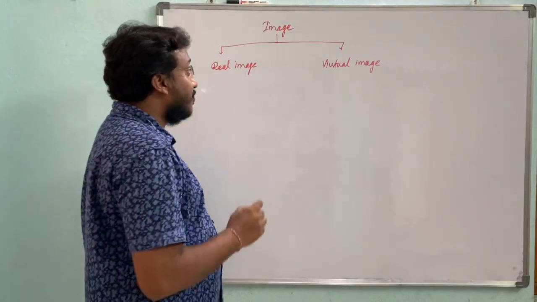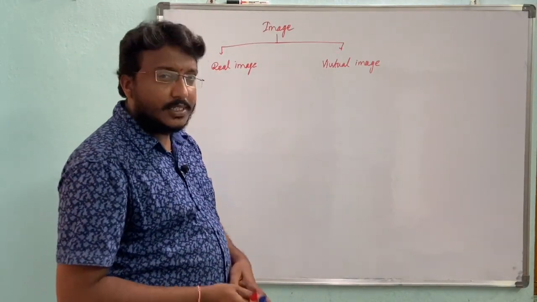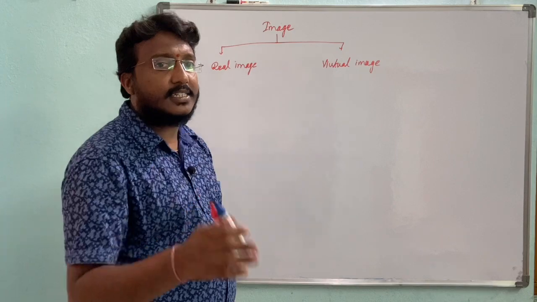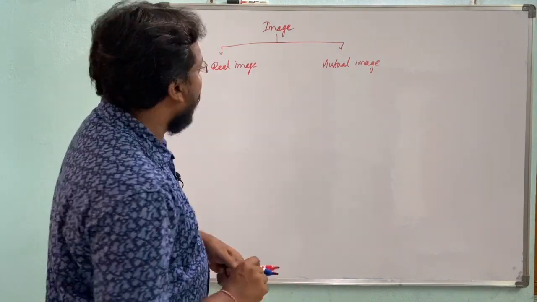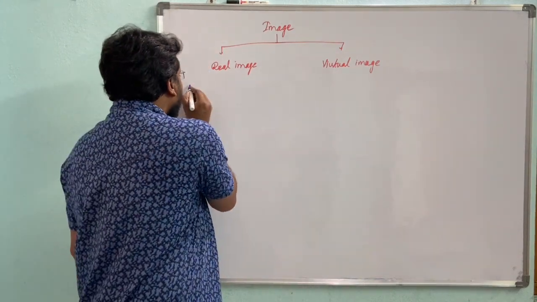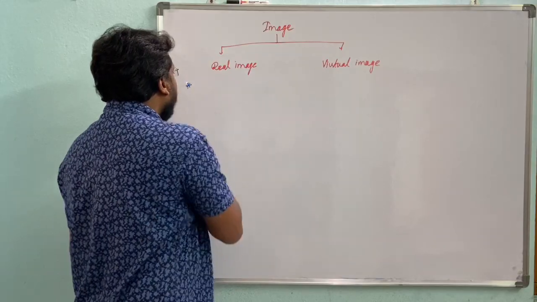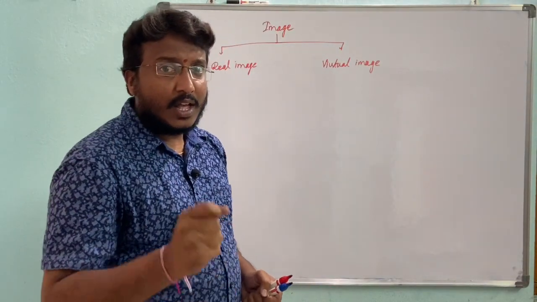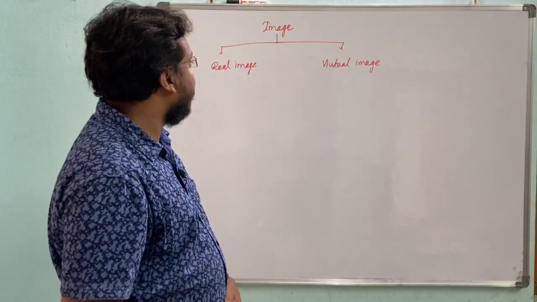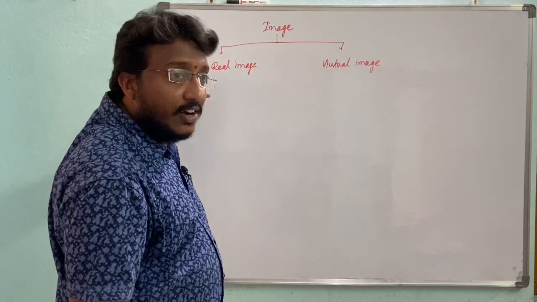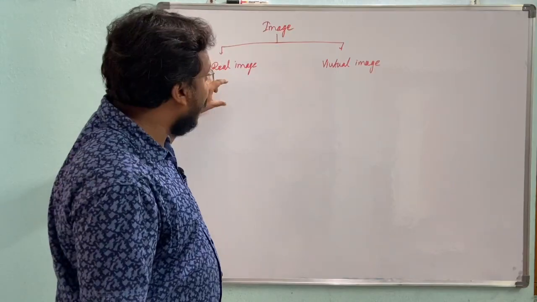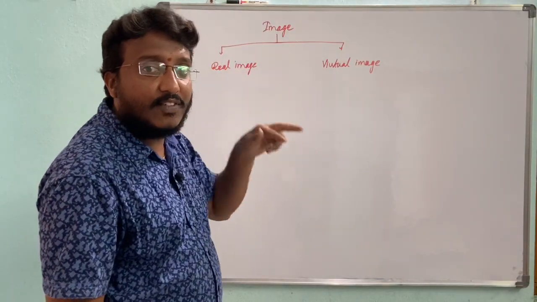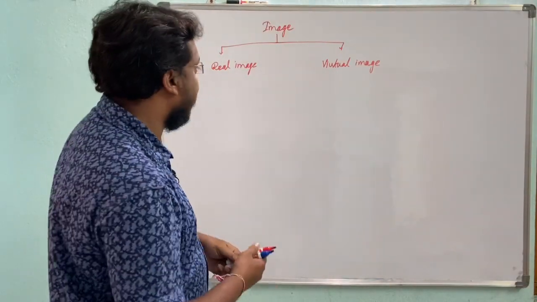The differences between the real image and virtual image are very important from the 10th class annual examination point of view. Okay, what is a real image? A real image means the image formed by really converging reflected rays or refracted rays.